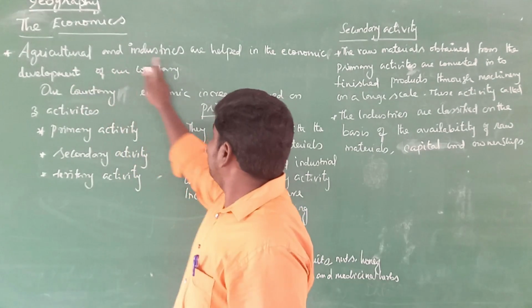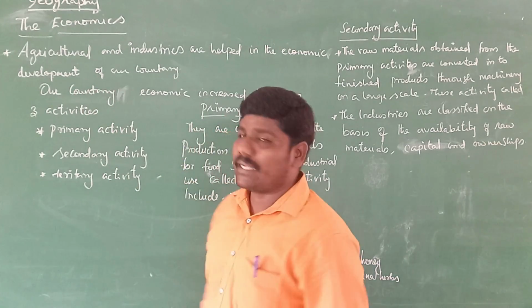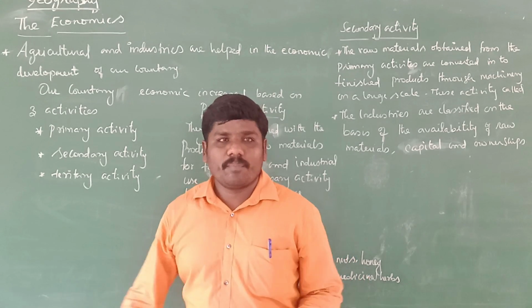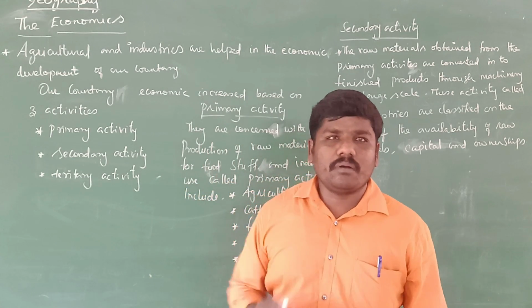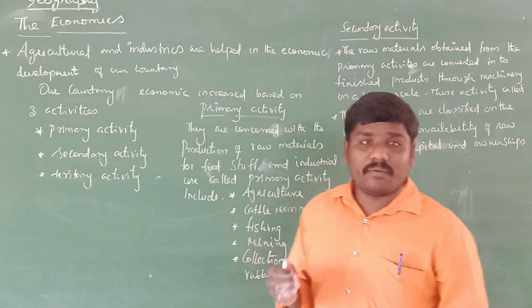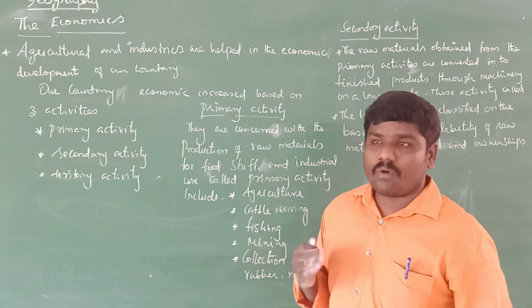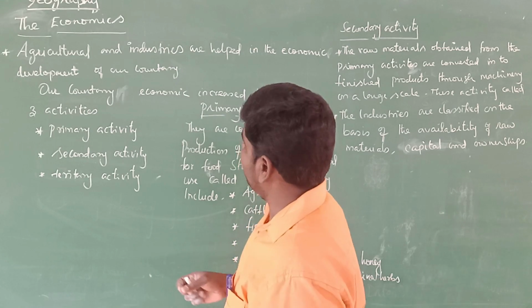Agriculture and industry help in the economic development of our country. So what are the things developed in our economy? What are the things that increase the economy of our country?